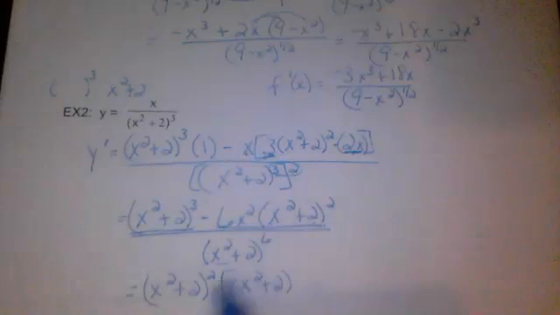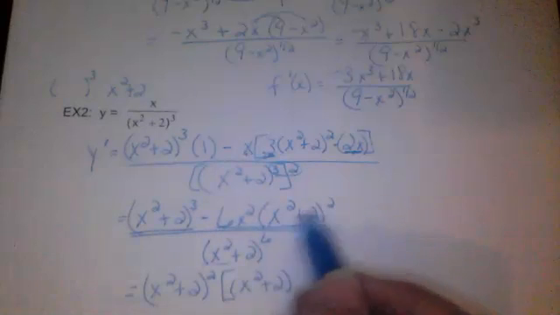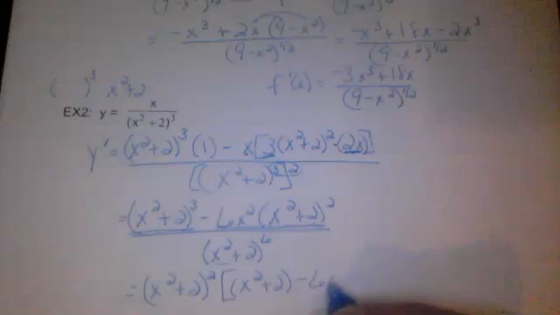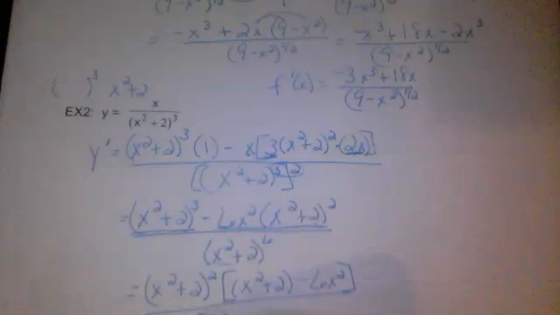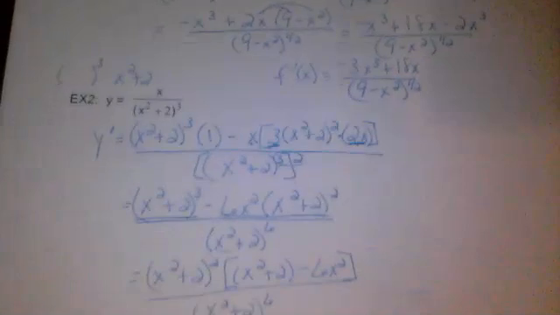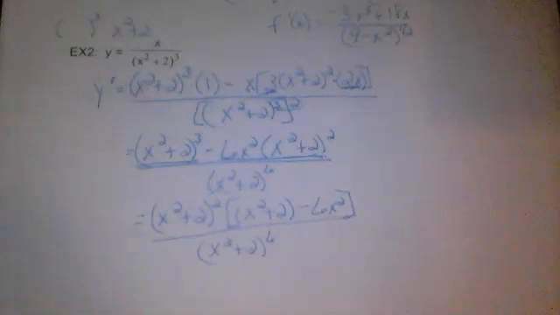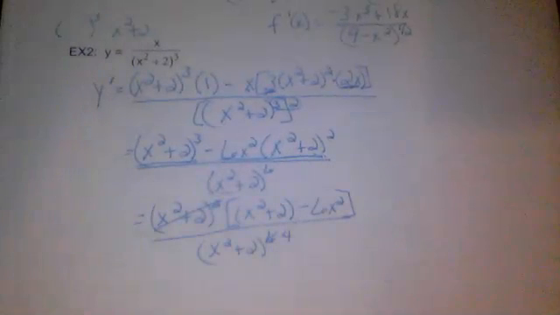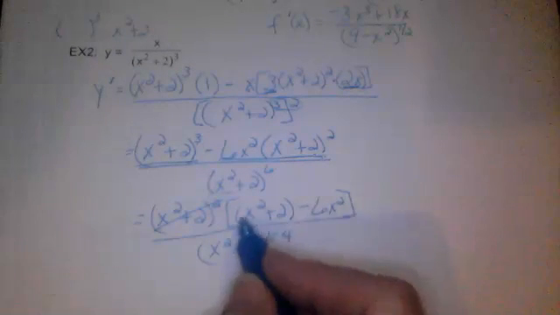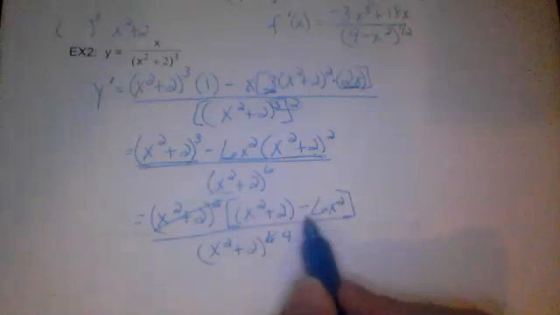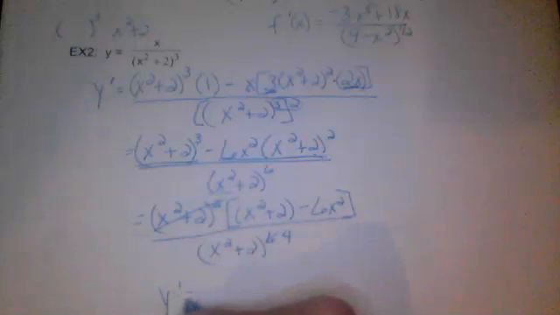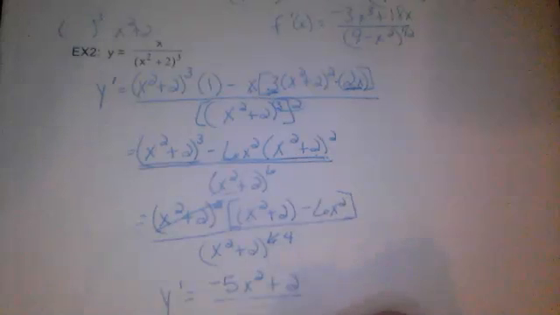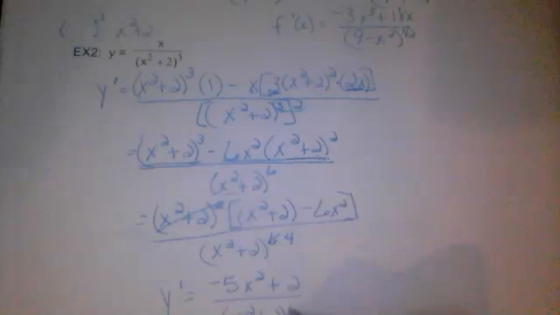And from the second term, when I take out x squared plus 2, the whole thing is gone, and I have minus 6x squared, over our denominator. Now I can take these and reduce with these, and then combine like terms up here. So x squared minus 6x squared, we're going to get negative 5x squared plus 2 over x squared plus 2 to the fourth power.